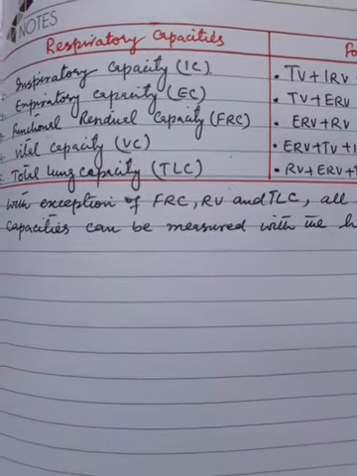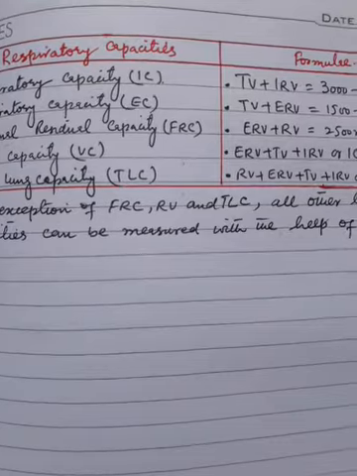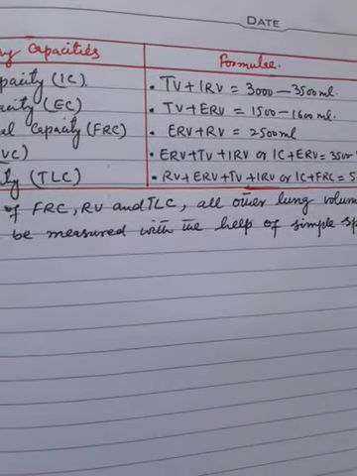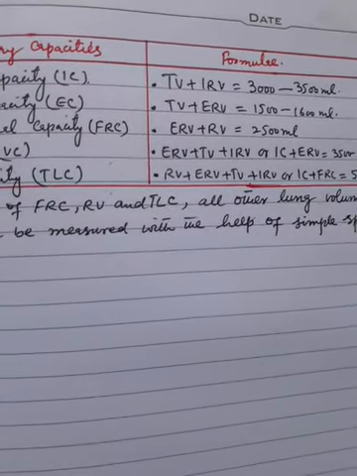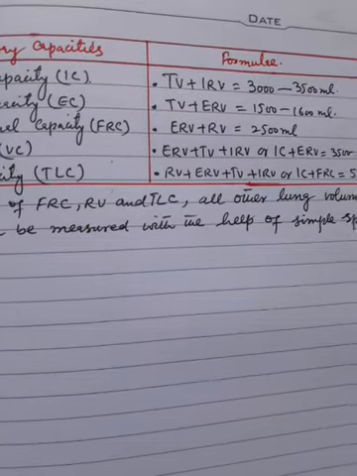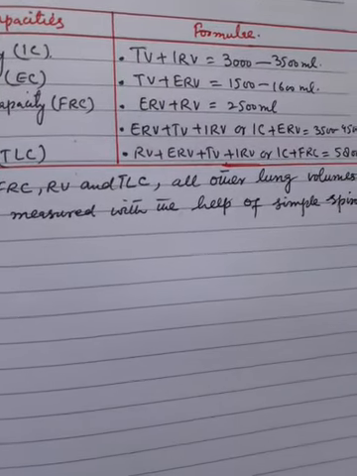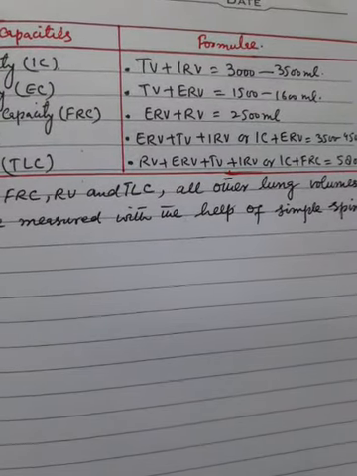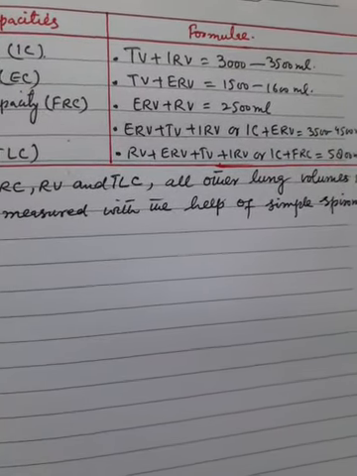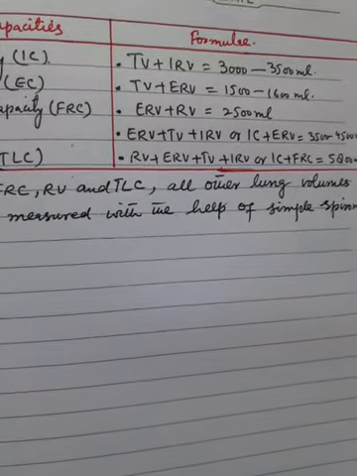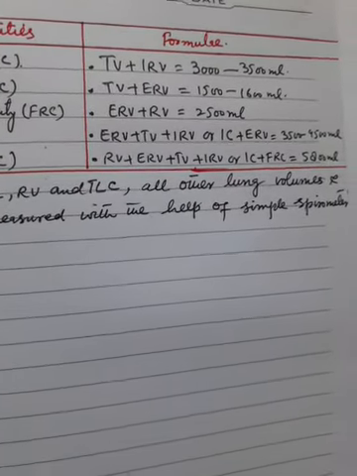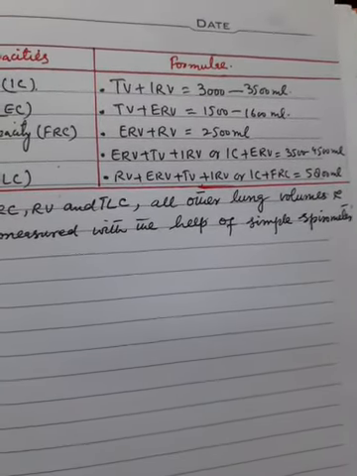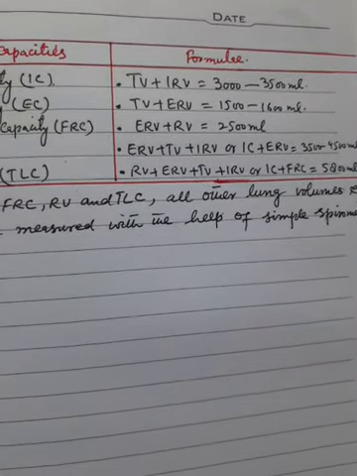Now, total lung capacity, TLC, its formula is RV plus ERV plus TV plus IRV, or IC plus FRC. IC means inspiratory capacity plus FRC means functional residual capacity, that is equal to 5800 ml.